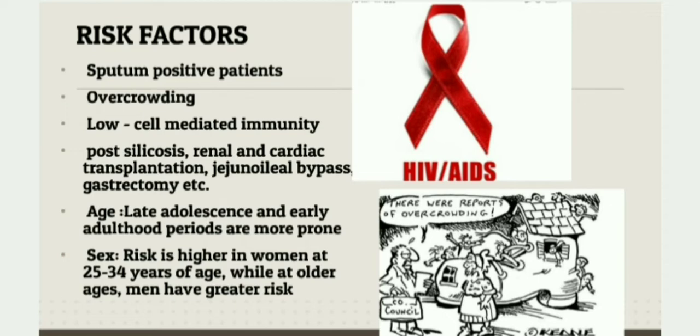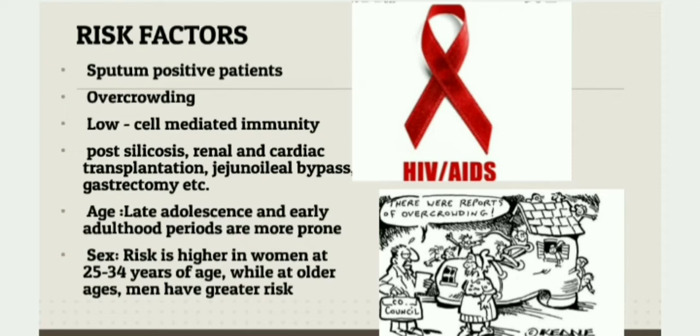Even though these are the risk factors, not everyone will get infection if your immune response is good. Immunocompromised patients like HIV patients are more prone to this infection when they are exposed to this bacteria because they have very low cell mediated immunity.